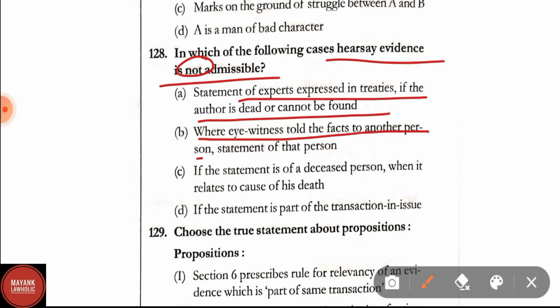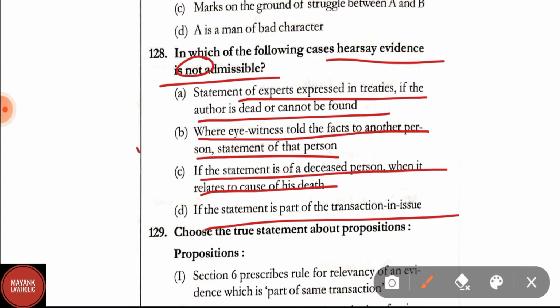Where eyewitnesses told the facts to another person, statement of that person. If the statement of a deceased person when it relates to cause of his death. If the statement is part of the transaction in issue. Here correct answer is option B.